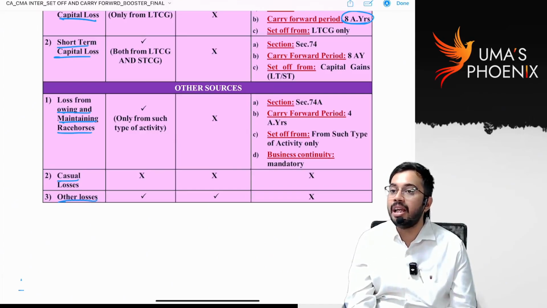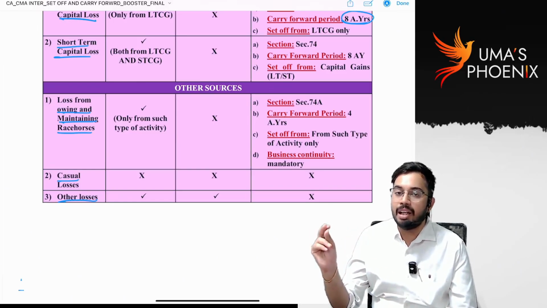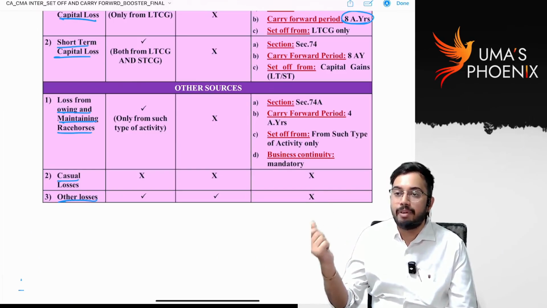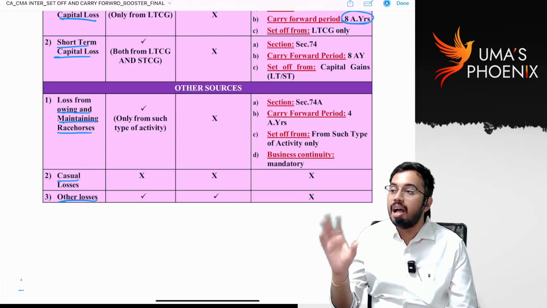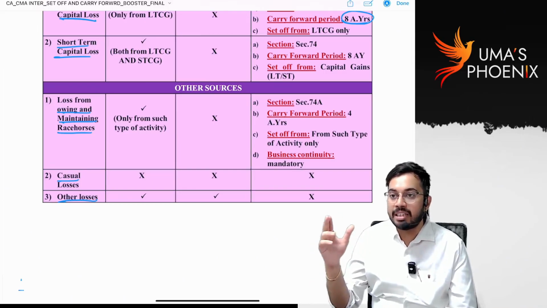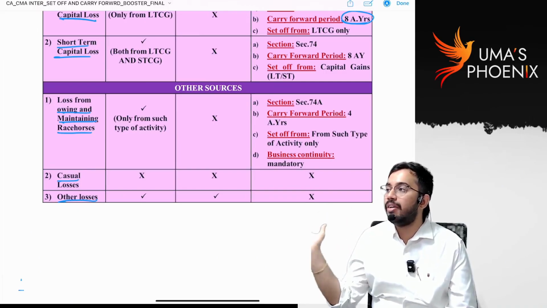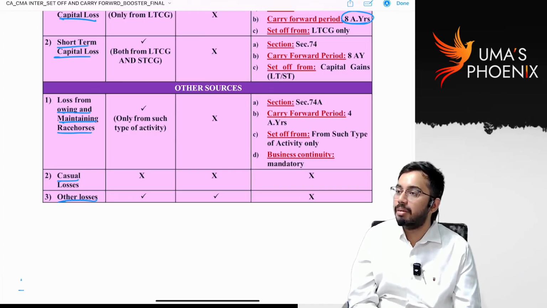Other losses. Let's say I am earning royalty income, but my royalty expenditure is more than royalty revenue. In such a case, there is loss from royalty. Loss from royalty is taxable under other sources. So if there are other losses under income from other sources, loss from subletting, loss from royalty, these other losses are eligible for intra-head set-off as well as inter-head set-off, but other losses cannot be carried forward to subsequent years. Is it clear? Are you able to understand?